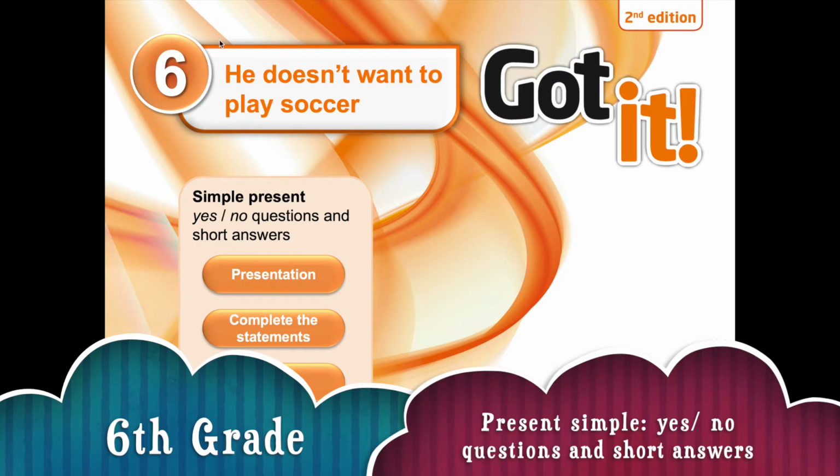Okay, I am going to remember that we are in unit number 6, and the title of unit number 6 is "He Doesn't Want to Play Soccer." Today we're going to complete the grammatical tense that we are working with. Today we're going to work with simple present, but in this opportunity we're going to work with yes-no questions and short answers. Okay, let's start.